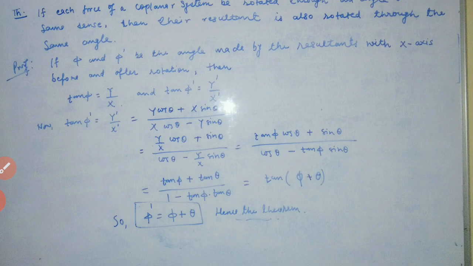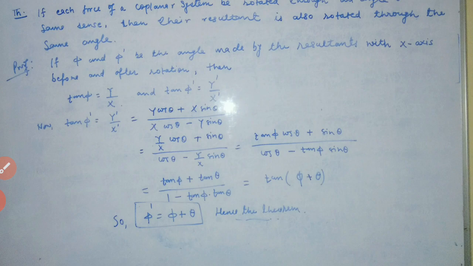Now tan phi dash equals y dash by x dash, and since phi dash, y dash and x dash are after rotation, we get the value of y dash as y cos theta plus x sin theta, and x dash as x cos theta minus y sin theta.